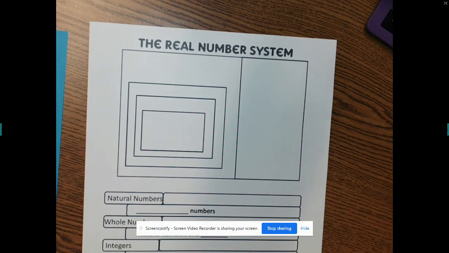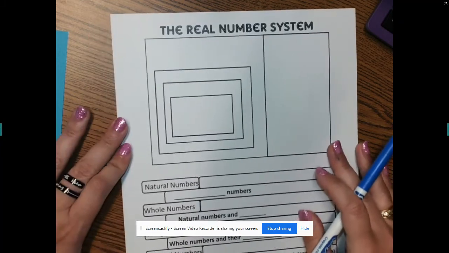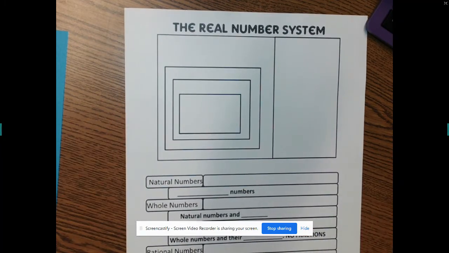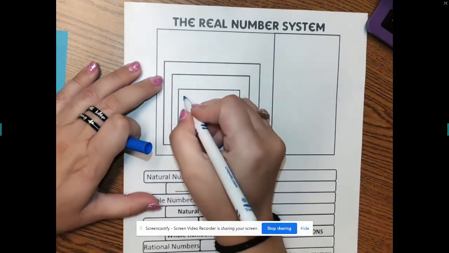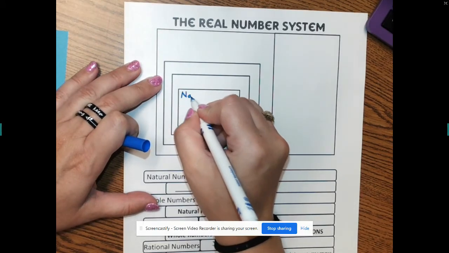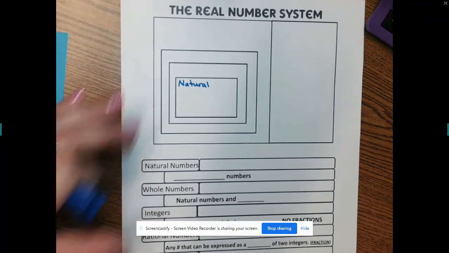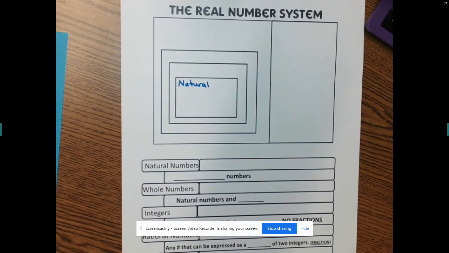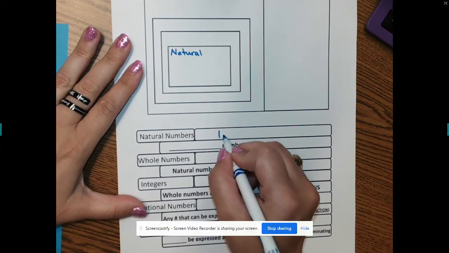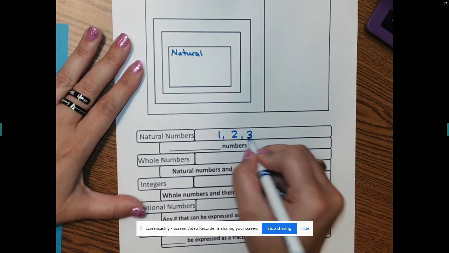All right, so remember that beautiful song we sang? Natural numbers are naturally numbers you count on your hands and your feet. Y'all remember that? That's the most basic. Natural numbers, okay? When you're first learning to count on your hands, do you start at 0? No. You start at 1, and you just count up.